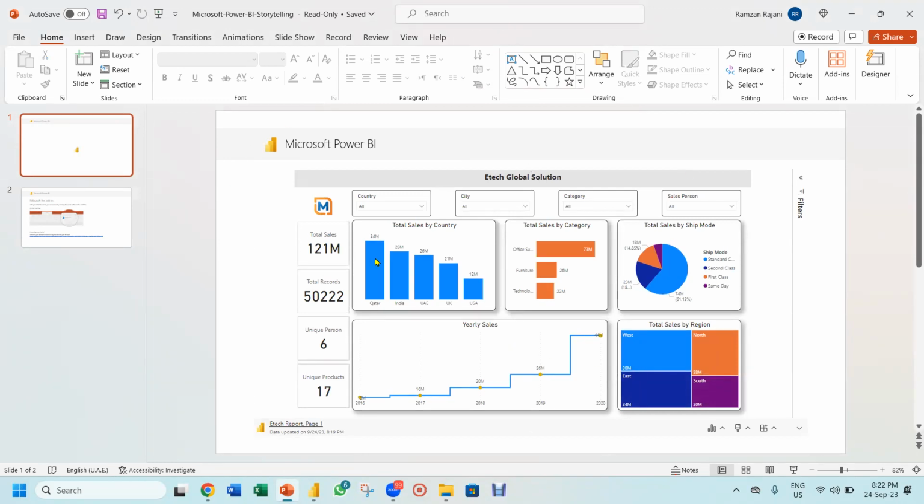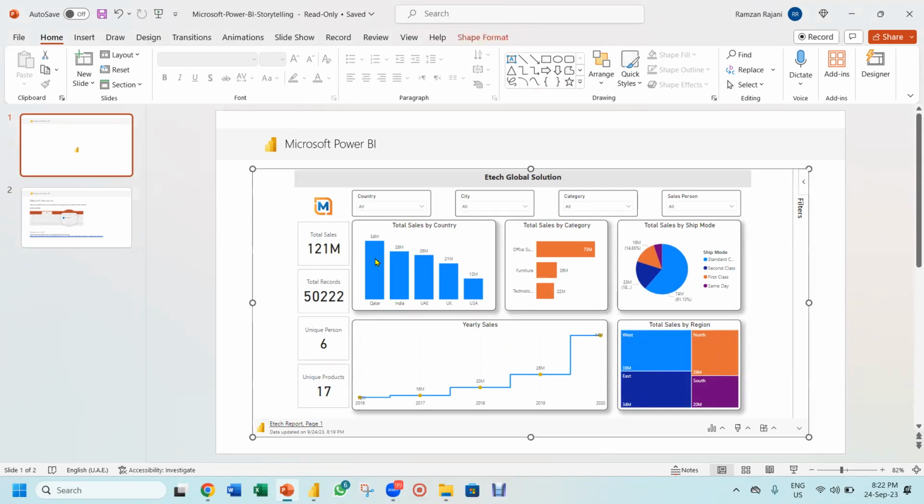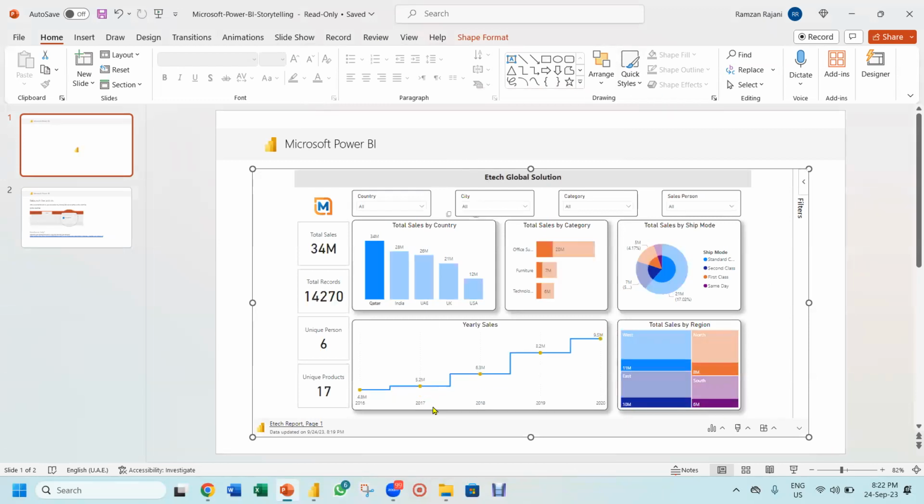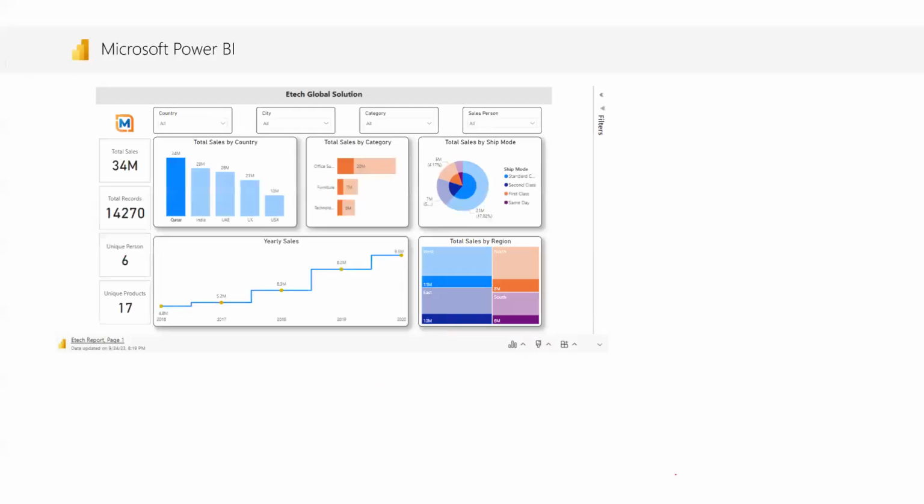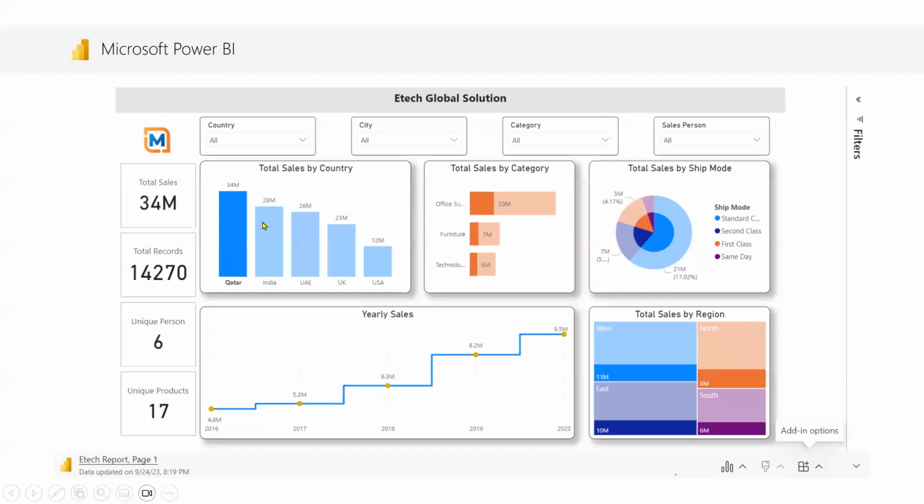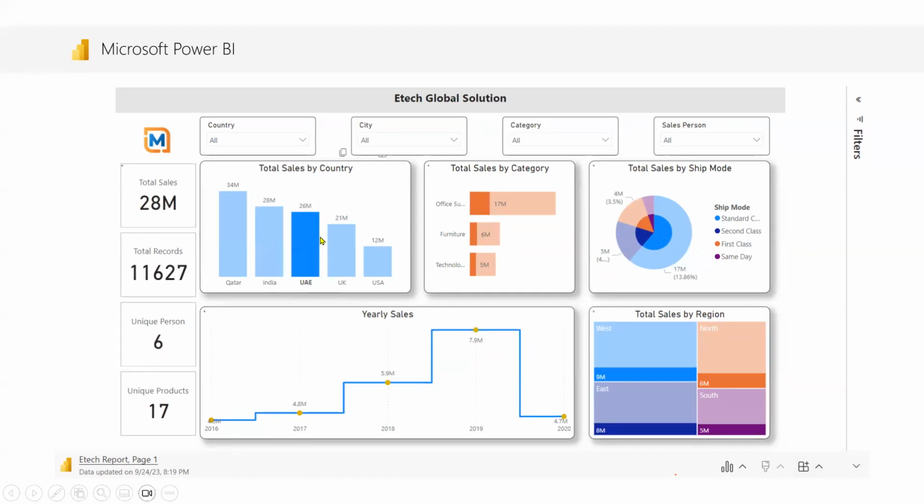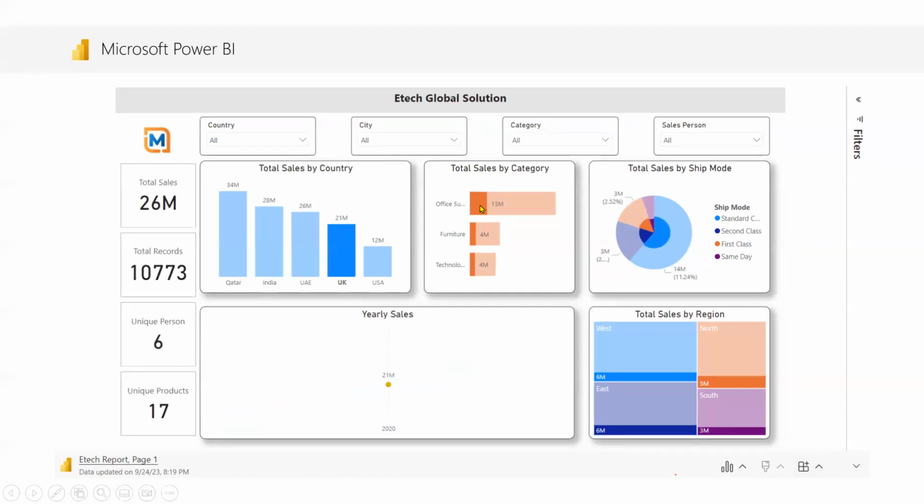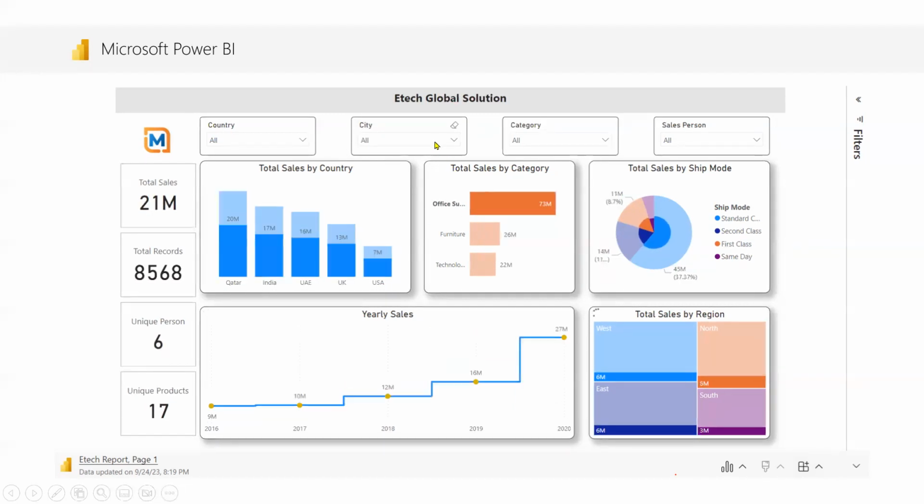And now do you want to see this interactivity? Let me go full screen over here. So I will press slide show. Now you see this is PowerPoint. This I'm doing in PowerPoint. I click on India. You see India. I click on UAE, UAE. I click on UK, UK. You see, this is something amazing.